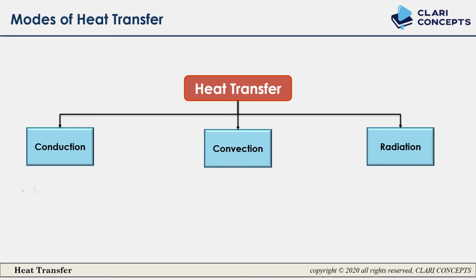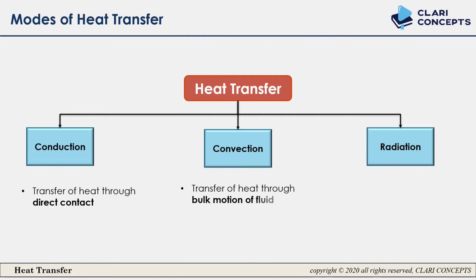What is conduction? It is the transfer of heat through direct contact. If two bodies are in direct contact with each other, then there will be conduction. The next is convection. In convection, there is transfer of heat through bulk motion of fluid. If here is a solid body, the movement of fluid over the solid body causes convection. We will discuss it in detail, but for brief, let us understand it as transfer of heat through the bulk motion of fluid. Just remember that first.